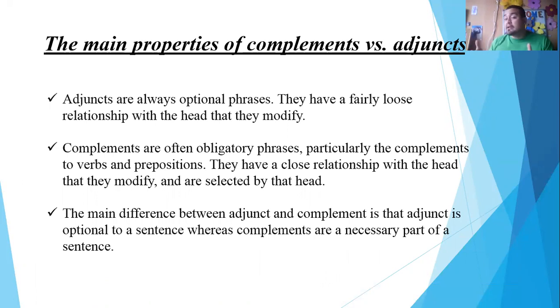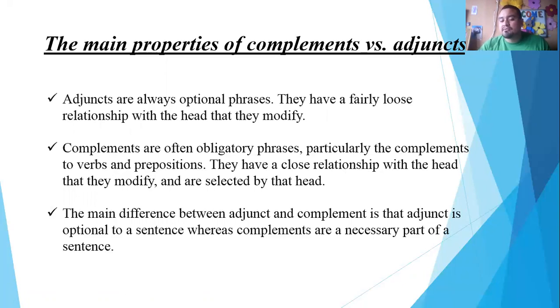Adjuncts are always optional phrases that have a fairly loose relationship with the head that they modify. They're not mandatory, they're not that important. If we remove them, the sentence will still make sense. Whereas complements are often obligatory phrases, particularly the complements to verbs and prepositions. They have a close relationship with the head. So this is what I explained, that complements are mandatory because they have a close relationship with the head, whereas adjuncts are optional because they just provide extra information.